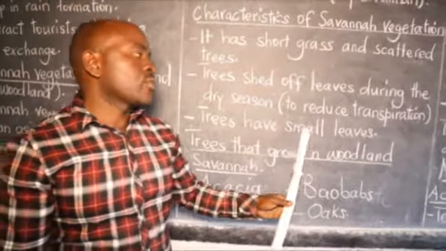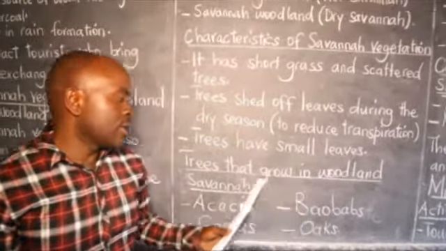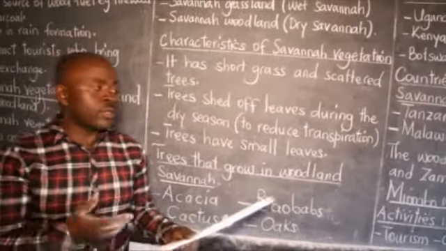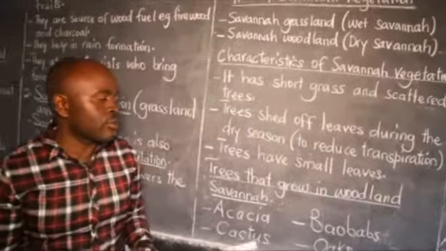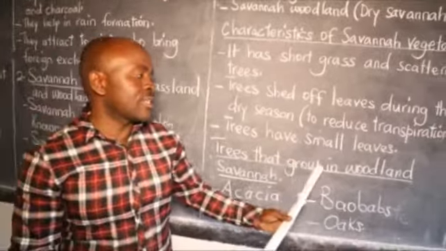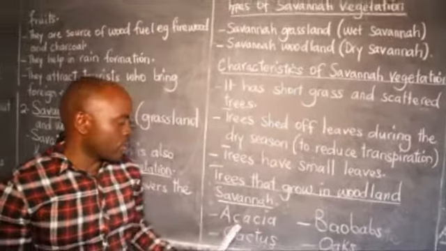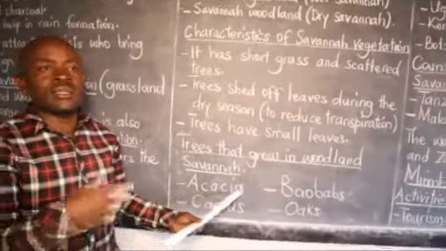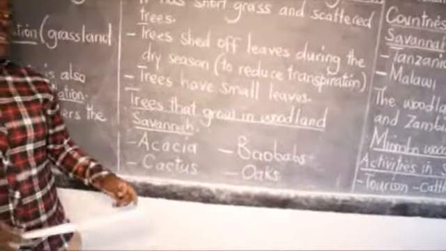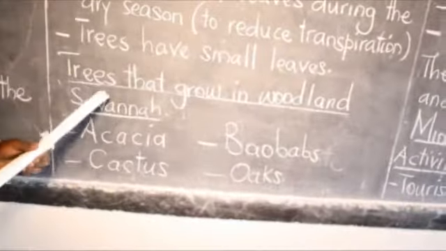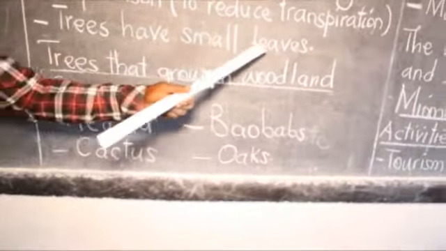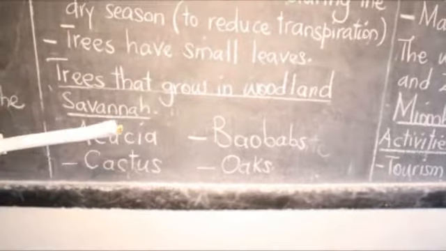Then they have small leaves. As we are going to look at, trees that grow in the woodland and the savanna grassland. So the trees that grow in the woodland savanna include acacia. I think acacia is common in our areas here. As we have said that the trees have small leaves, this acacia has tiny leaves.